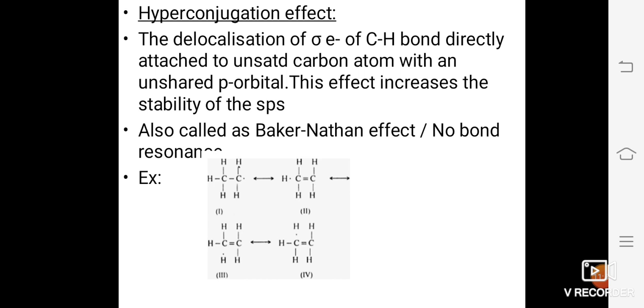So this effect increases the stability. Hyperconjugation effect increases the stability of the species.